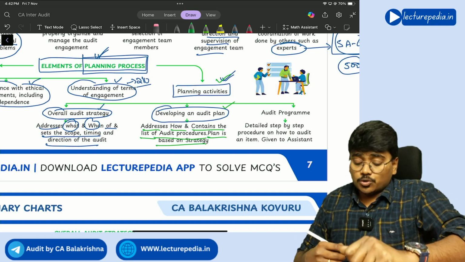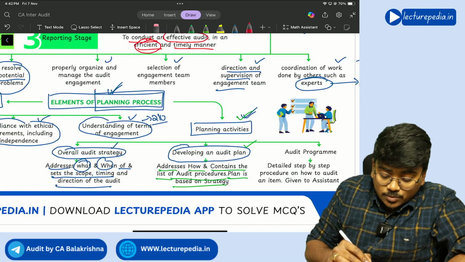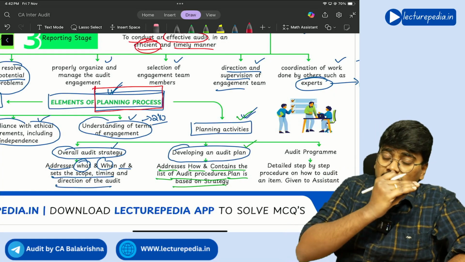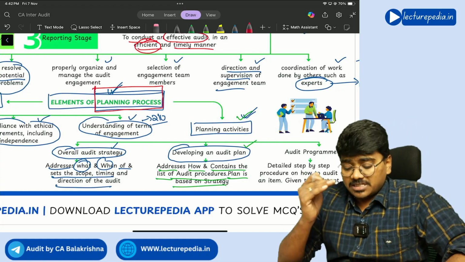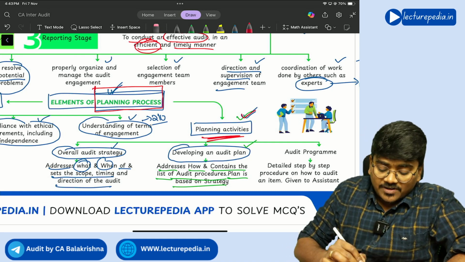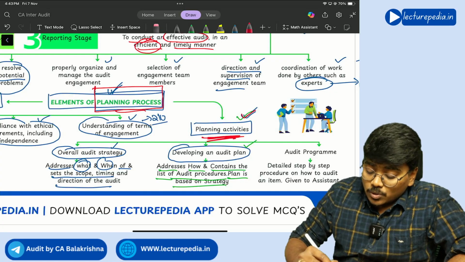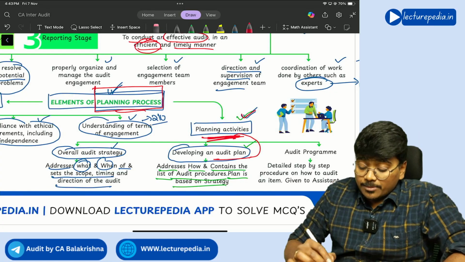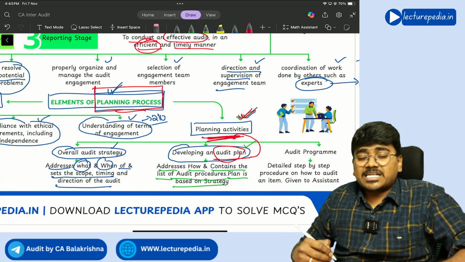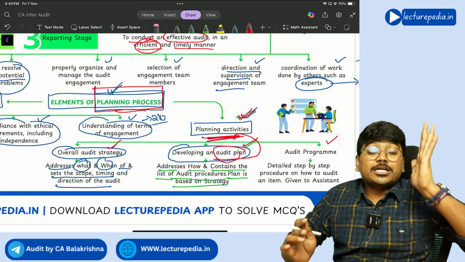Got it? Here you should not confuse. Observe what I am saying. There are three things. First one, planning process, which is broad, which includes the preliminary engagement activities and planning activity. Planning activity is different from planning process. Again, this planning activity includes the audit plan. Audit plan is a final document. Getting it? And planning activities include three things: audit strategy, audit plan and audit program.